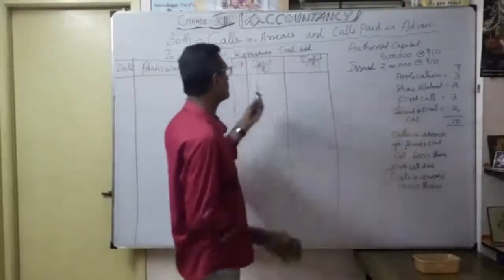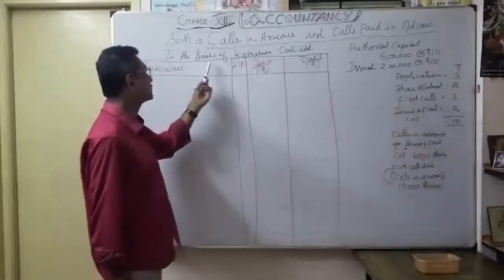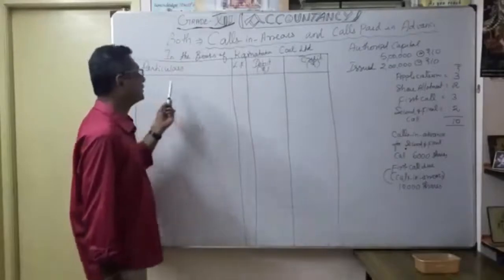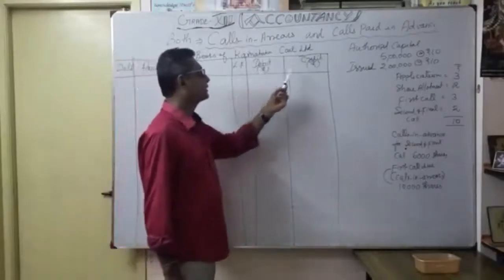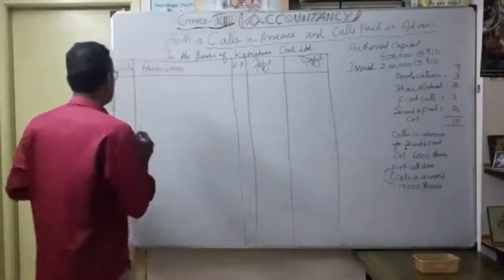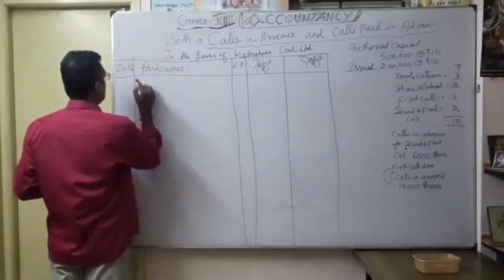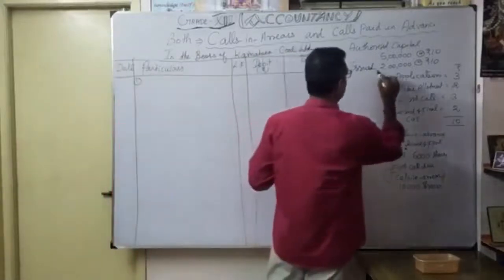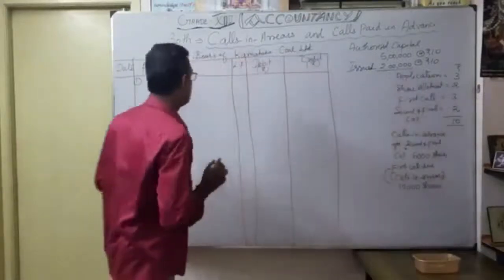Then we are going to start the format, in the books of Karnataka Coal Limited, with date, particulars, ledger folio, debit and credit. Now we are going to start the transactions one by one. The first one is application. They issued 2 lakhs shares. So naturally, what is the entry?